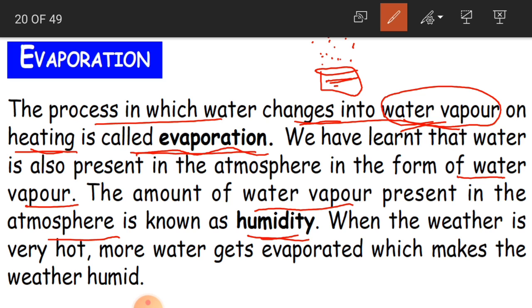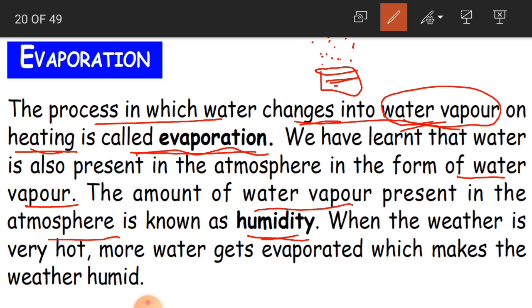We cannot see this water vapor which is in the air. Okay children, you cannot see this water vapor, but you can feel it. Sometimes you feel very sweaty and hot. That is nothing but the humidity in the air. Because of that, we feel sweaty. So this water vapor which is present in the air or in the atmosphere is known as what? Humidity.